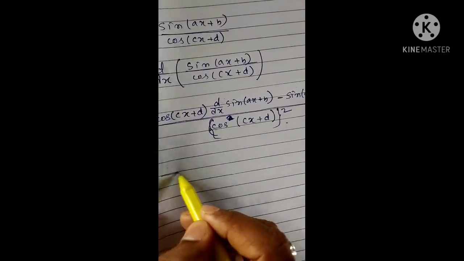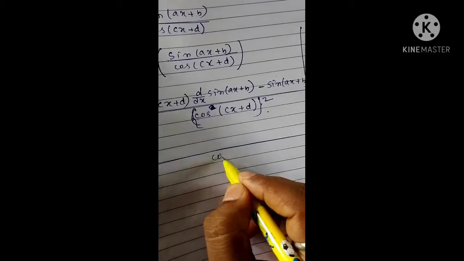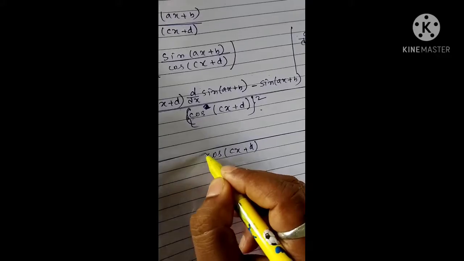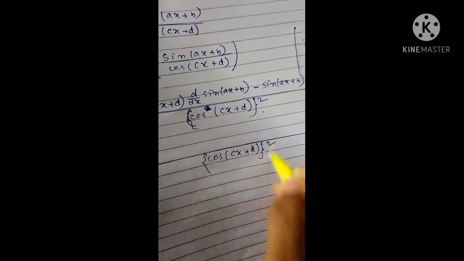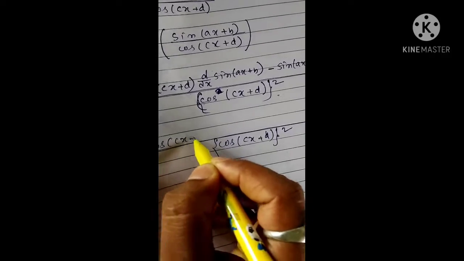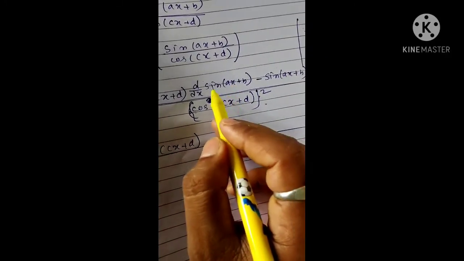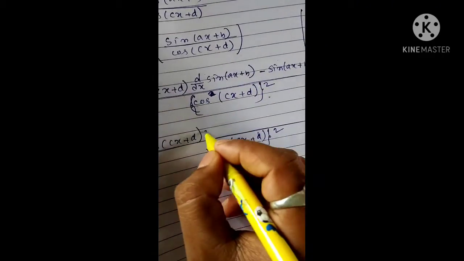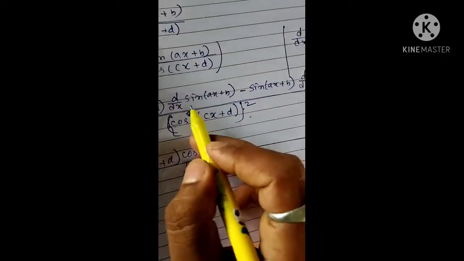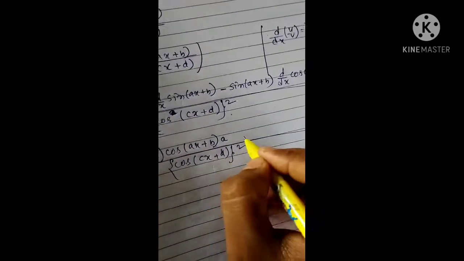Okay, so your denominator is okay. So your denominator part is cos of cx plus d. So what will be the result? This is okay. Now you see cos of cx plus d, it is okay. Now what will be the derivative of this one? Differentiation of sine x, you will get cos of ax plus b. If you differentiate ax again, then you will get a. So here the result will be a.